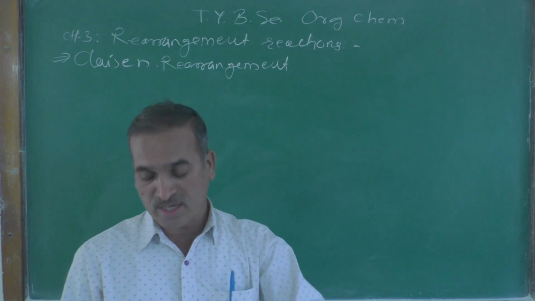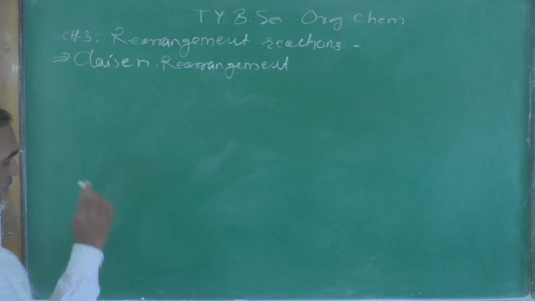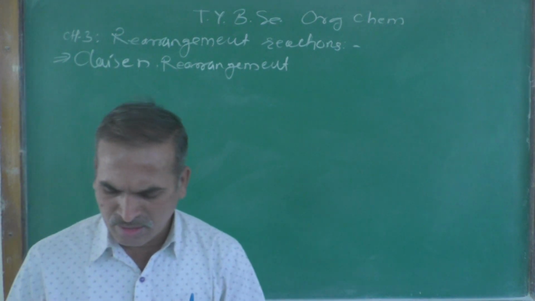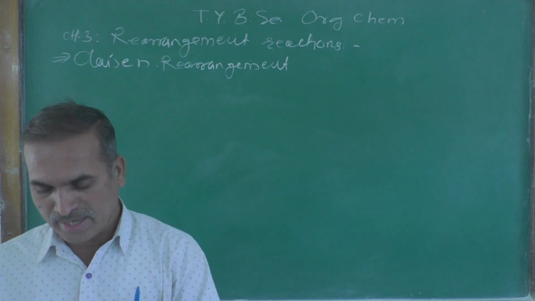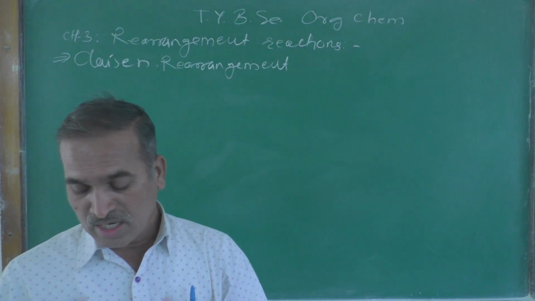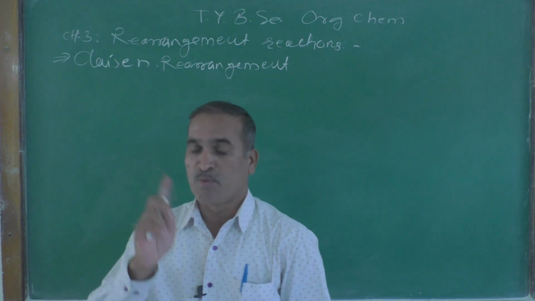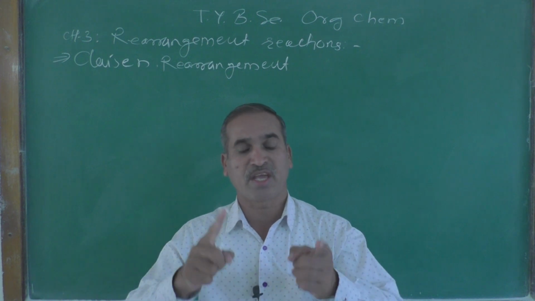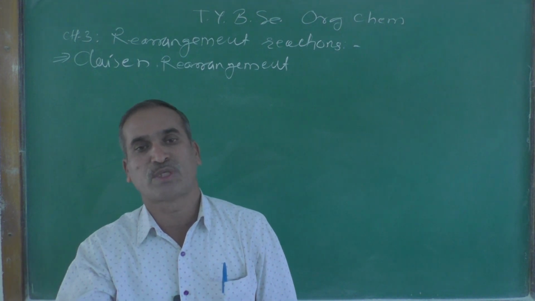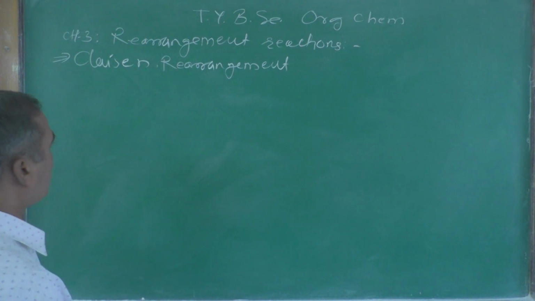Now let us look at the general reaction for this Claisen rearrangement, with the mechanism. This reaction involves a concerted mechanism, where bond forming and bond breaking take place simultaneously. That type of reaction is generally called a concerted reaction.